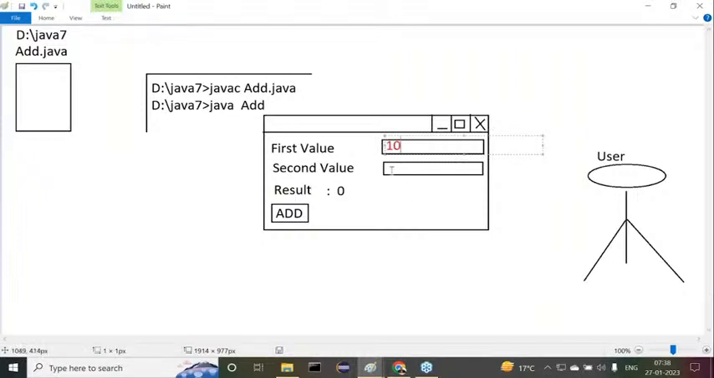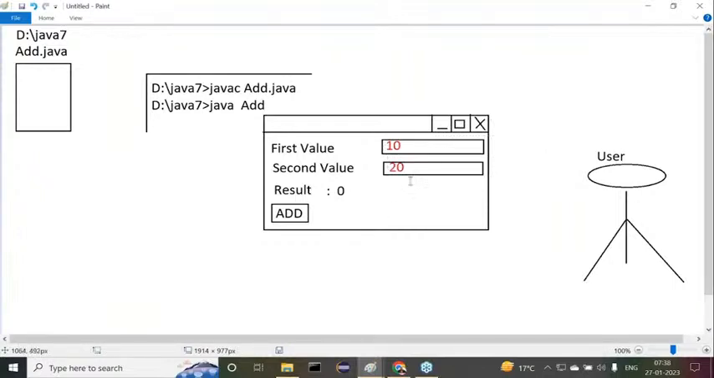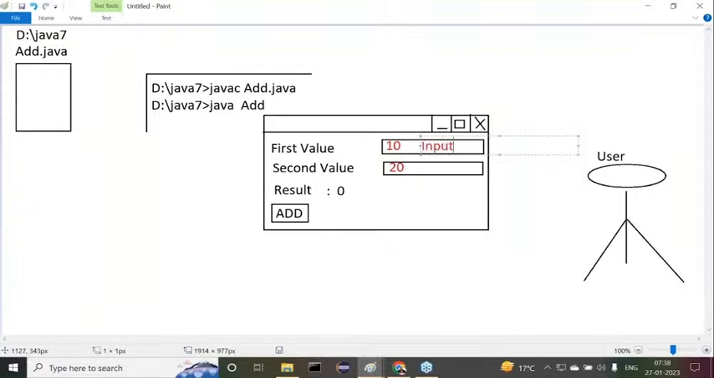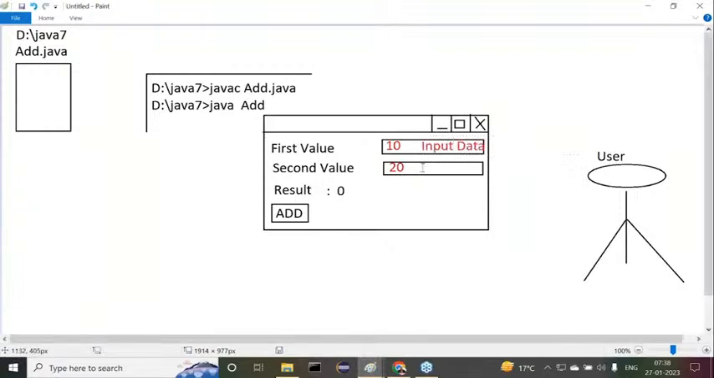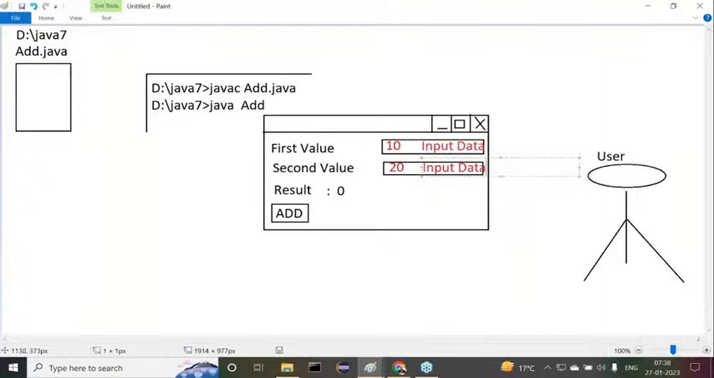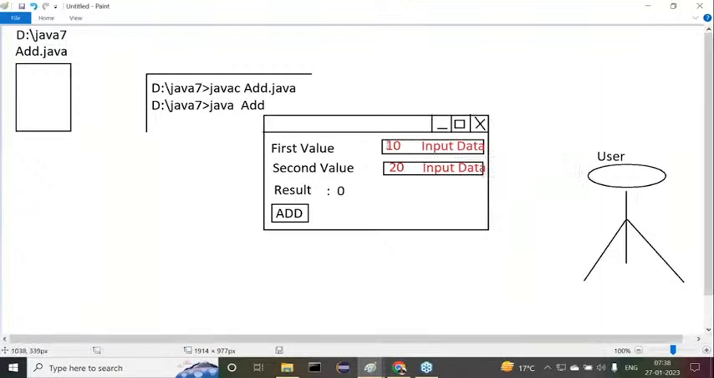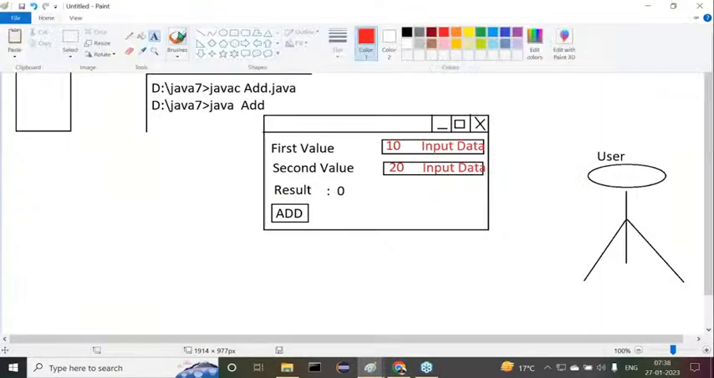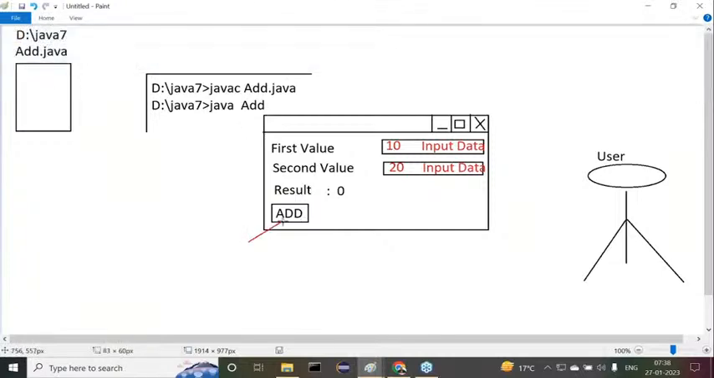He provides 10 as a value, and here he provides 20 as a value. Observe carefully. This is input data, and this is also input data. After providing 10 and 20, the user will click on the add button. When we click on this add button, what happens here?